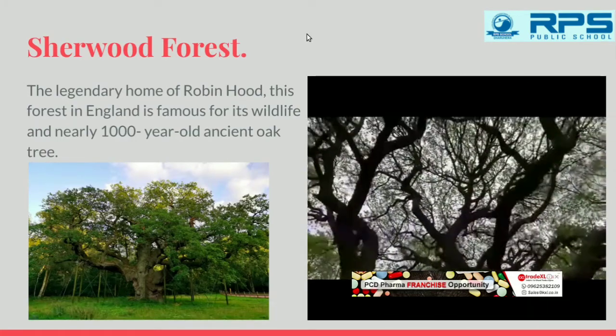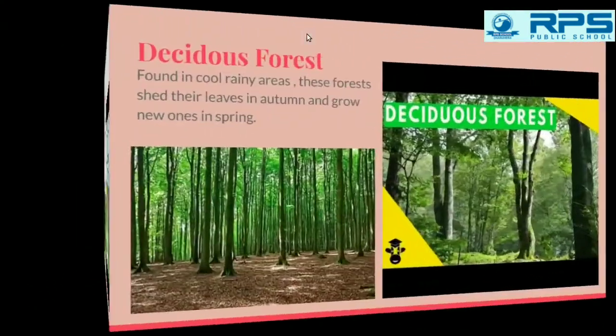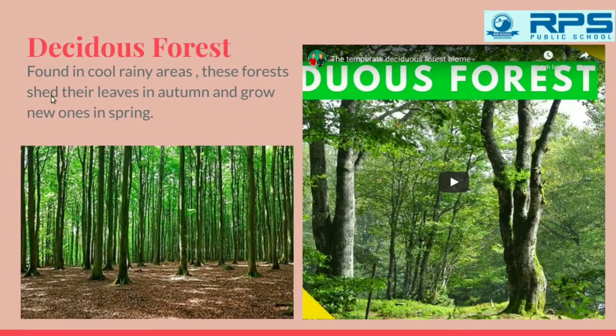With this, we'll move on to our next forest, the deciduous forest. Found in cool rainy areas, these forests shed their leaves in autumn and grow new ones in spring. Children, these are found in cool rainy areas, the areas that are cool as well as where rain occurs. These forests shed their leaves in autumn. Autumn is the season after summer and before winter. Okay, and grow new ones in spring season. From March to June we call spring season, that means after winter and before summer.